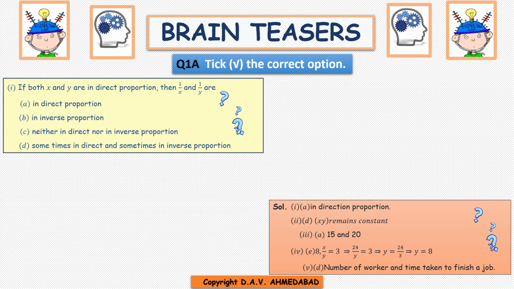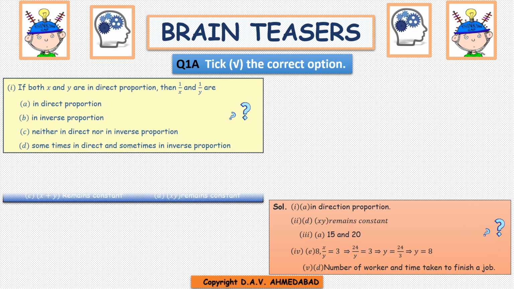Yes, you are right. A is the correct option. A, in direct proportion. So computer ji, please lock this. Now let's see the second question.